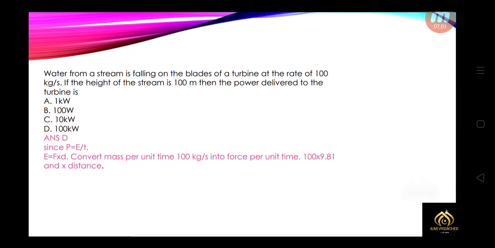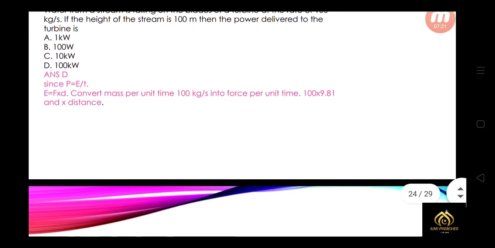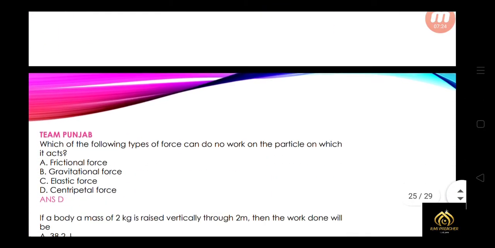Water from a stream is falling on the blades of a turbine at the rate of 100 kg per second. If the height of the stream is 100 meters, then power delivered to the turbine is D, 100 kilowatt. We know P is equal to E over T, and we also know E is equal to F into d, that is, work. So by multiplying things, by solving mathematically, we get the answer.